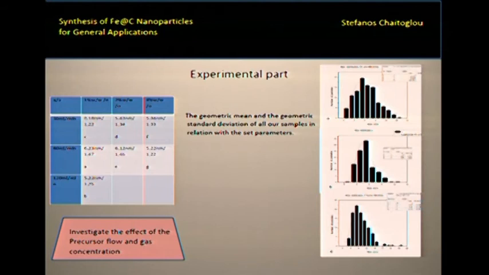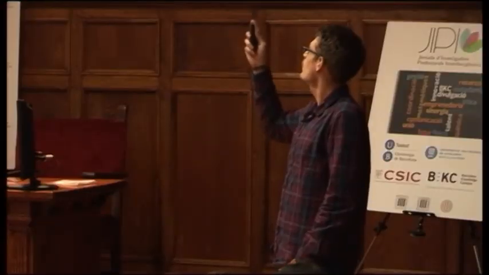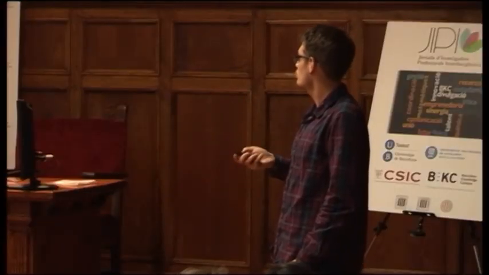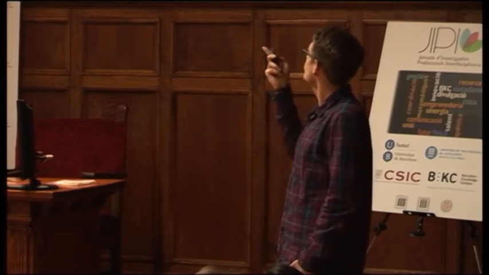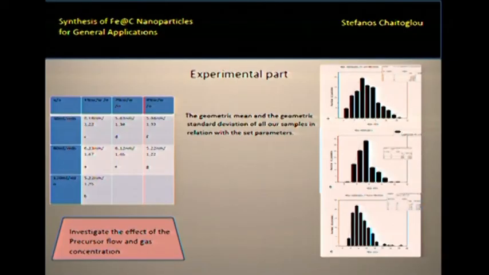We show that by controlling the flow of the precursor, we can control the size of the nanoparticles that we have, which is very important because we are interested in injecting these nanoparticles inside the human body, so usually we want them to be around 5 to 10 nanometers, and you can see that according to the different parameters, we manage to obtain this size. And also the geometric standard deviation shows that we have a good monodispersion in our sample, which is also important in order to know that the investigation that we made is reliable enough.